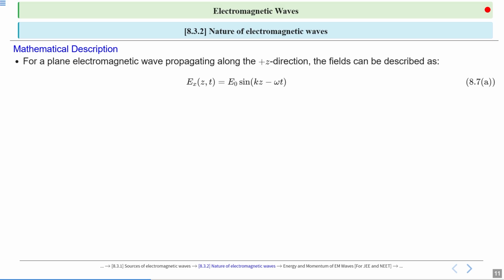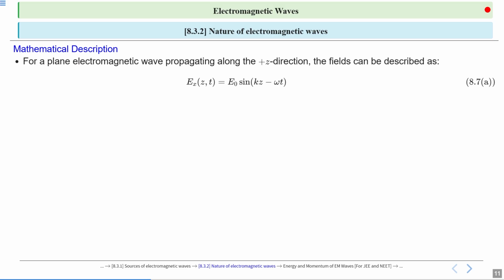So Ex(z,t) is equal to E naught sin(kz minus omega t). This is the equation of a wave propagating in a space or medium, the equation of an electromagnetic wave. We have discussed it in the waves chapter in the 11th class, so you should revise that equation.